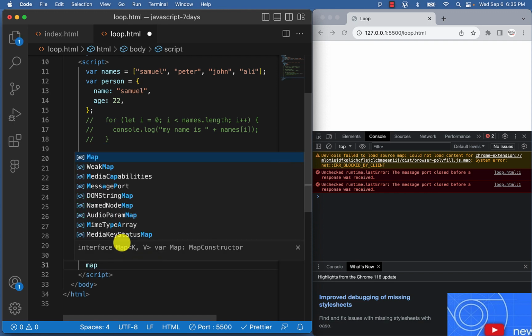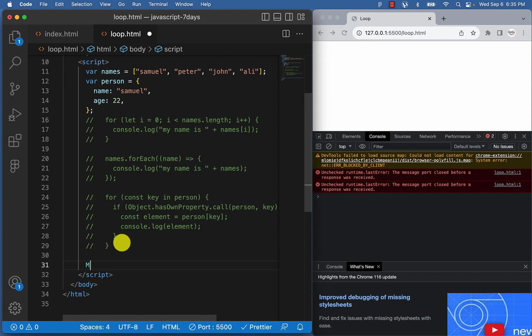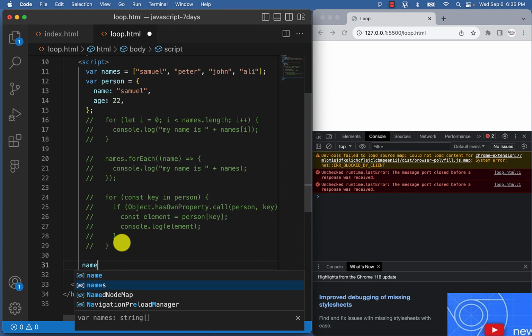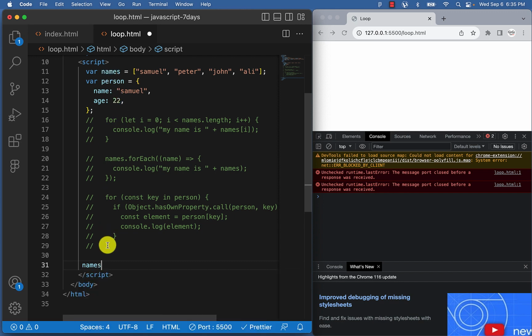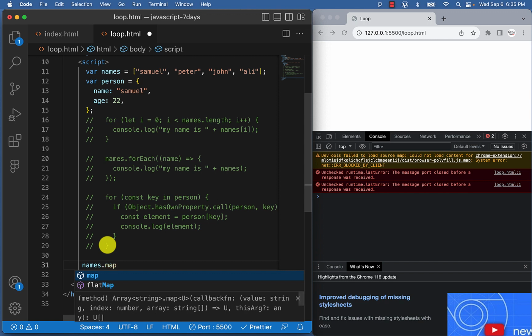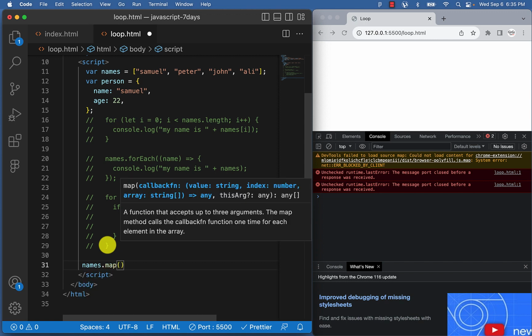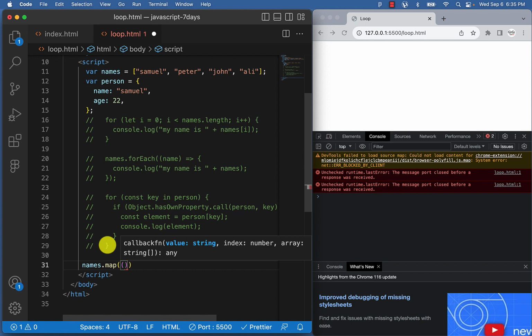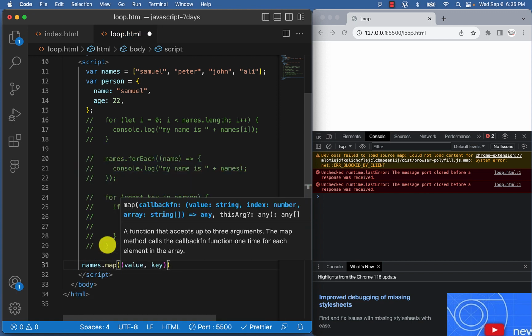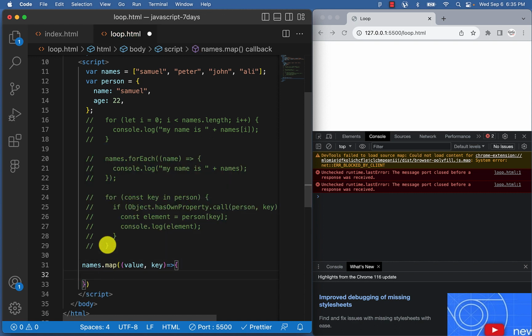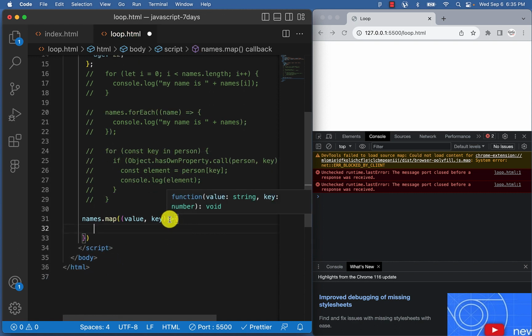The next one that we'll try is map, right? This is not coming up the way I want it to come up. For map, we'll have something like names, which is this other array that I want to loop, dot map, like this. The map on its own is an object. This is more or less like an ES feature. The map carries two things. It carries the value and it also carries the key of the array that you want to loop, and more or less a callback function, right? So you have something like this that looks like an arrow, then curly braces, which is a callback function.